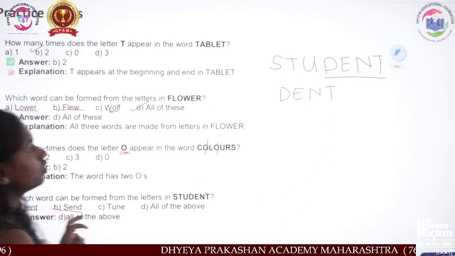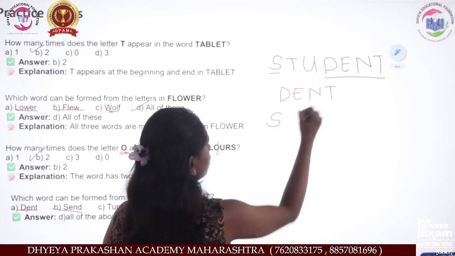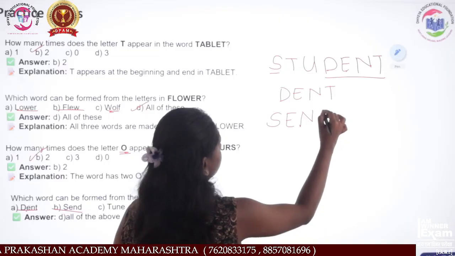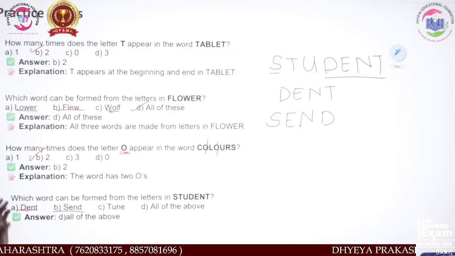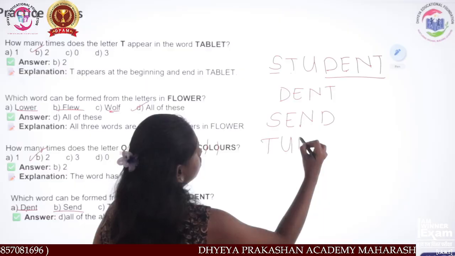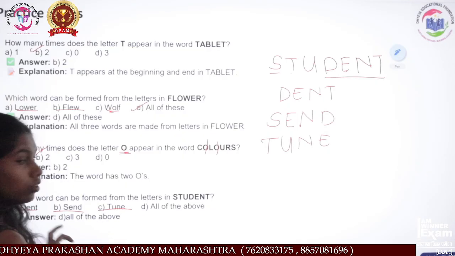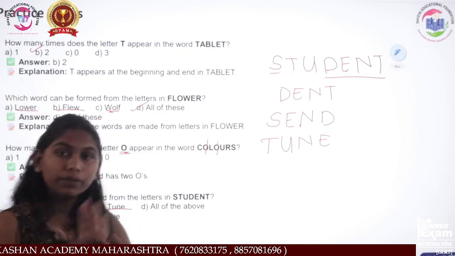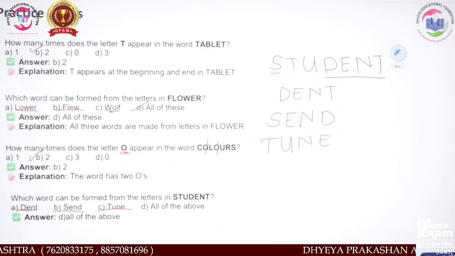The next is send. Now where is S? Here. Yes, E, N, D. Send. We can form the word send also. Then tune: T-U-N-E. Tune also can be formed. So all the words in the options are there in the word student. So what will be the correct option? That is option D, all of the above.